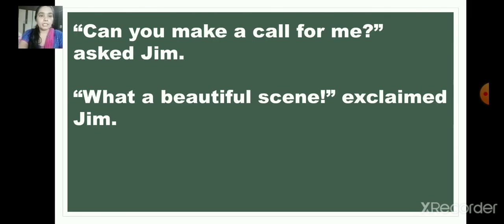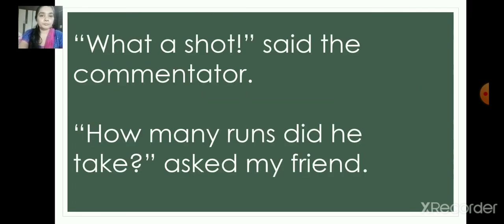Now let's move on to the exclamatory mark. So what a shot, said the commentator. So here exclamatory mark also is used. So feelings are shown, and the speech is shown in the inverted commas. So what is the commentator speaking? What a shot. Yes. So do not get confused. So here two marks are there, exclamatory mark also, and the inverted commas also.